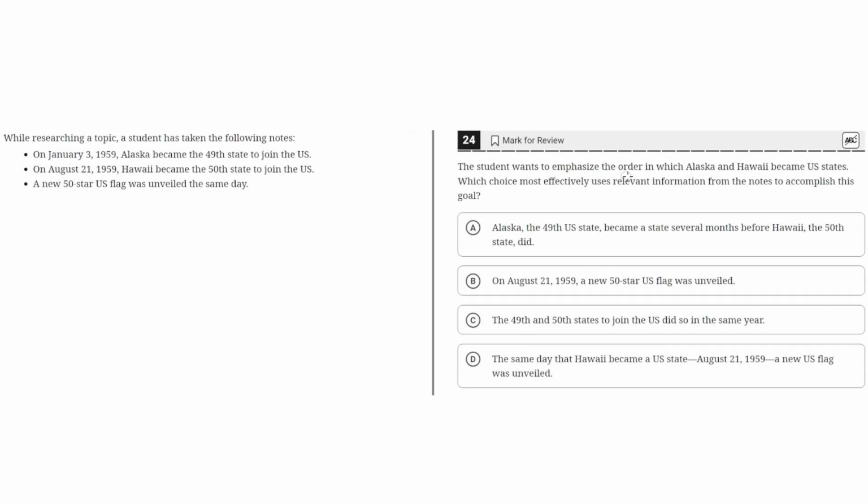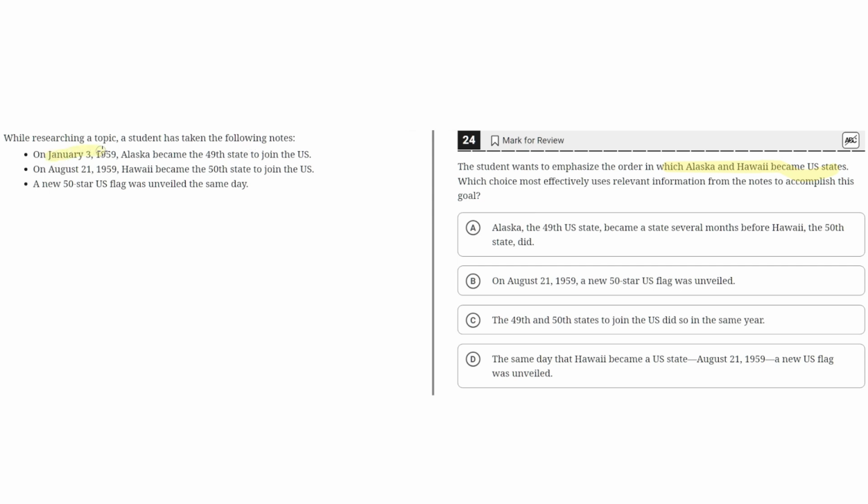Student wants to emphasize the order in which Alaska and Hawaii became U.S. states. Which choice most effectively uses relevant information from the notes to accomplish this goal? While researching a topic, a student has taken the following notes.